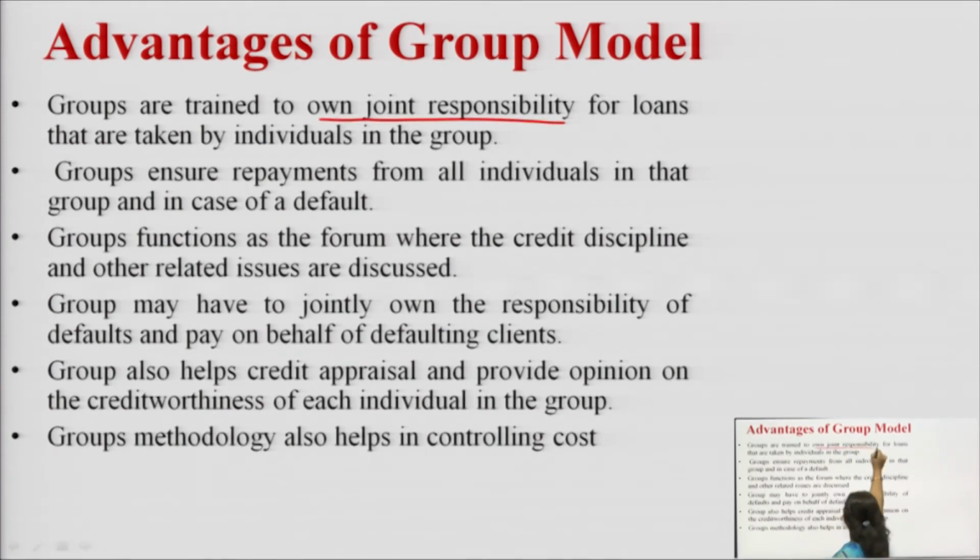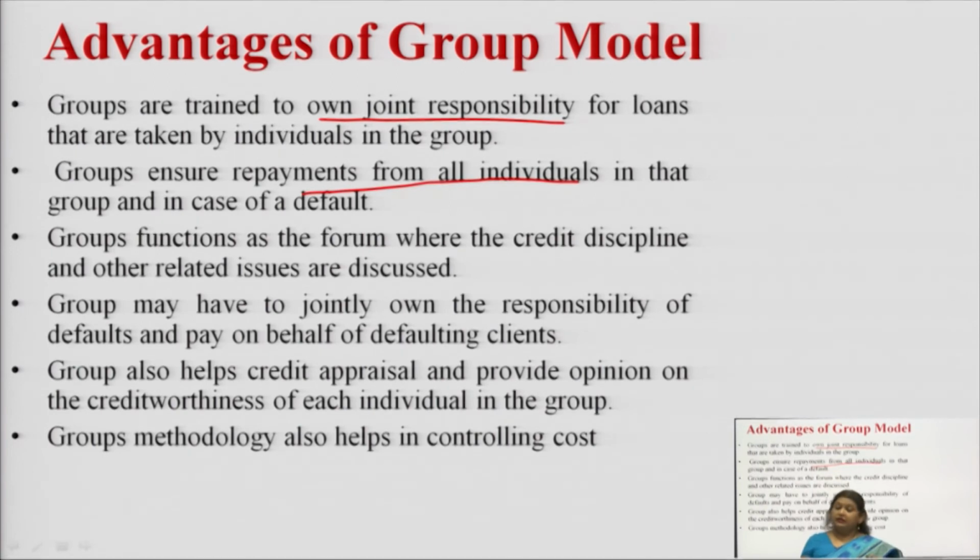We have already discussed this for the loans that are taken by individuals. An individual has taken a loan and the responsibility is shared by all the members of the group. This group ensures repayment from all individuals in the group in case of default. If there is a default, this group will be responsible and they will say no, we are going to pay on behalf of that particular person.